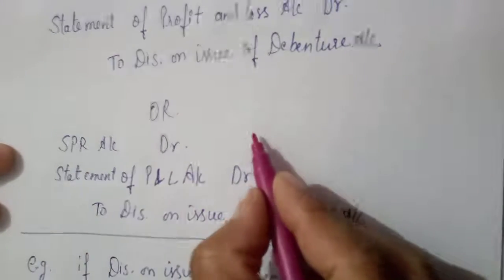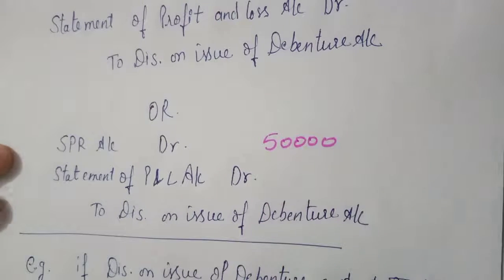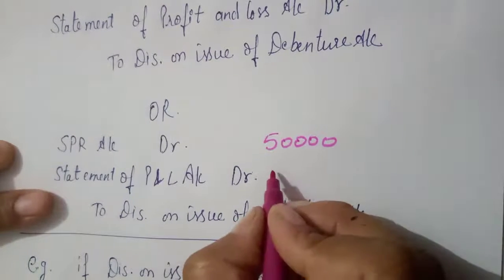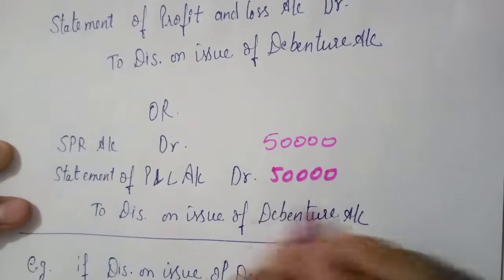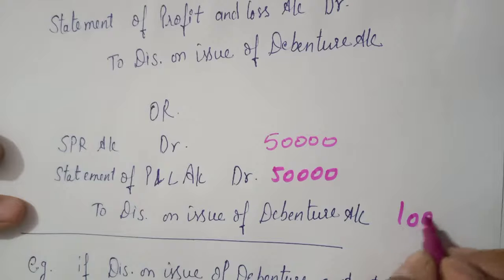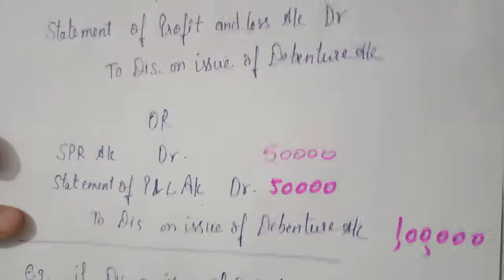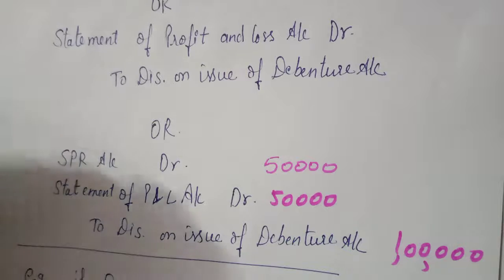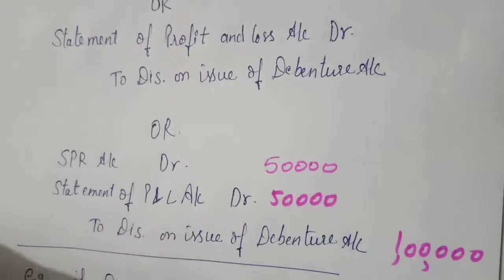As securities premium reserve is 50,000, the remaining discount on issue of debenture will be set off by the statement of profit and loss account, and the total will be 1 lakh. In this way you will set it off, and this set off of discount on issue of debenture will be at one time.